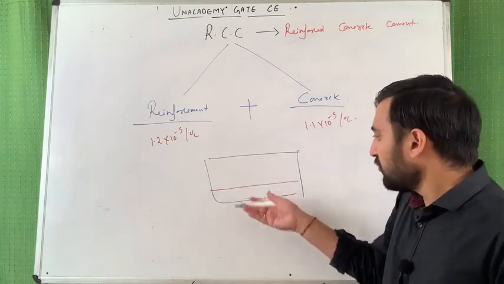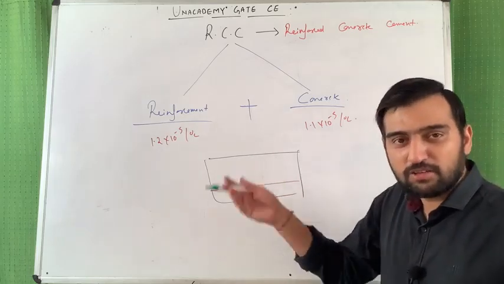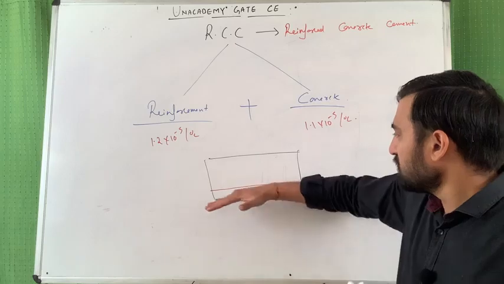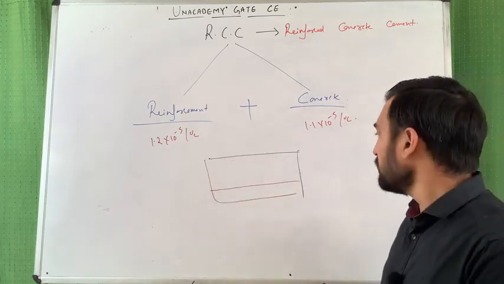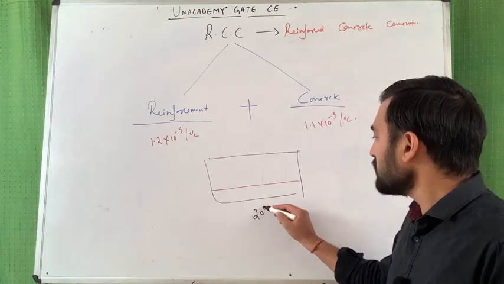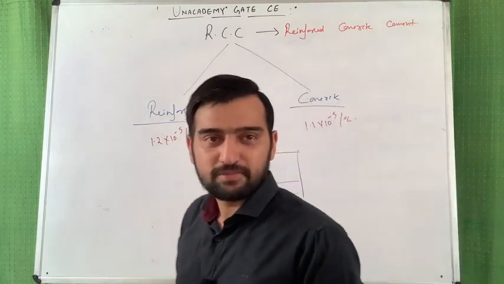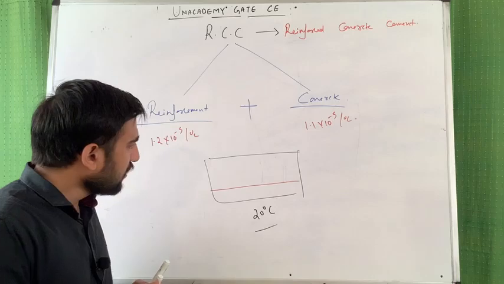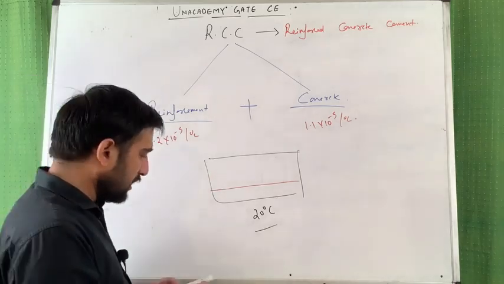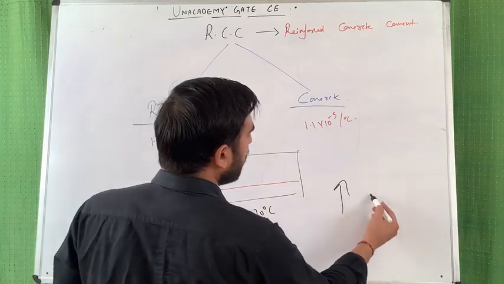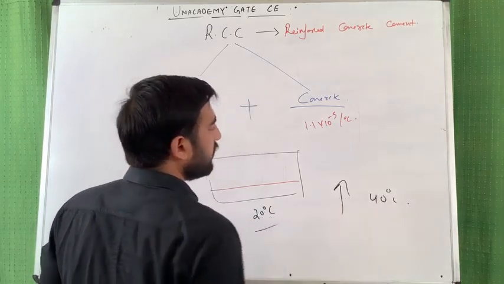Let's not think about the position of steel, that is our later topic, but these are steel bars and the remaining thing is concrete. When I cast this beam, the temperature was 20 degrees centigrade. Now summer has arrived, so the temperature increases to 40 degrees. So friends, what will happen?